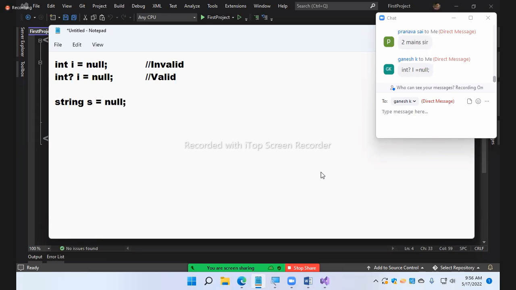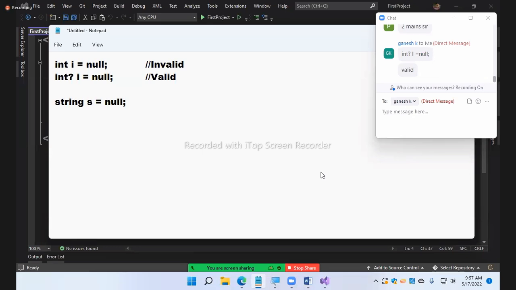Valid. It means strings are nullable. When you come to strings, we don't have two options. By default, strings are nullable. We don't have non-nullable strings. Did you get my point? I don't want a null value to be assigned to a string, but strings are nullable. We cannot restrict this.